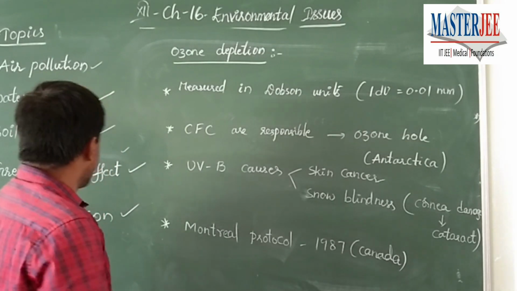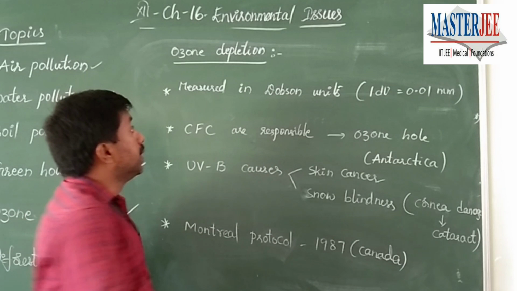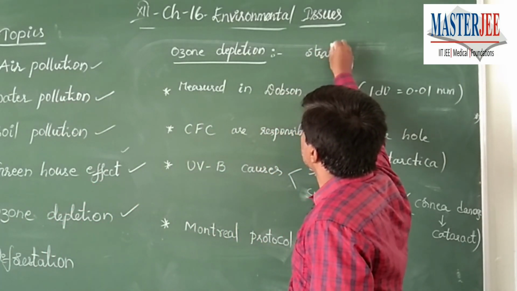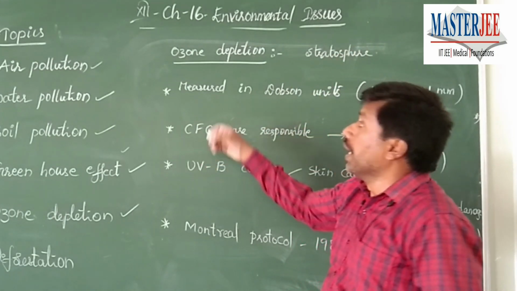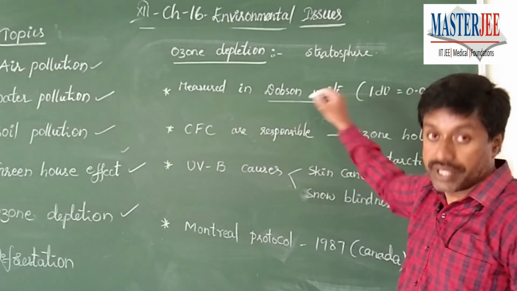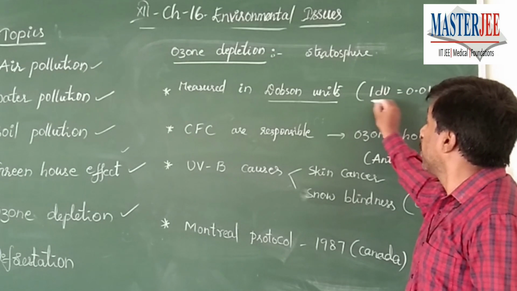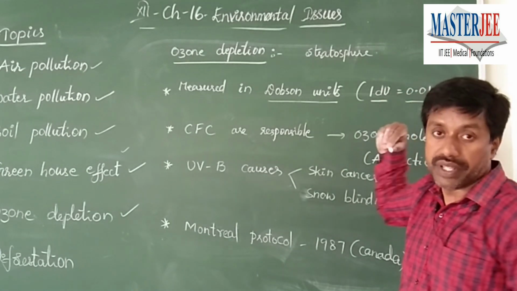So, the next topic is ozone depletion. What is ozone? It is a gaseous layer found in the stratosphere of our atmosphere, and the ozone thickness is measured in Dobson units. This is one important question, and the information is not available in the textbook: 1 Dobson unit is equal to how much? It is 0.01 millimeters thickness.